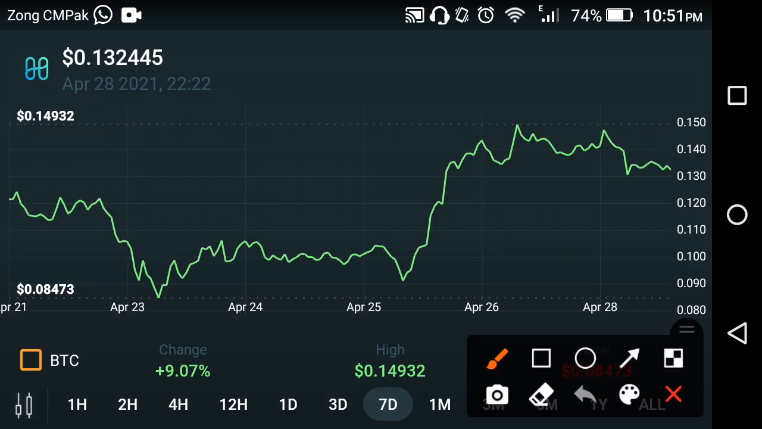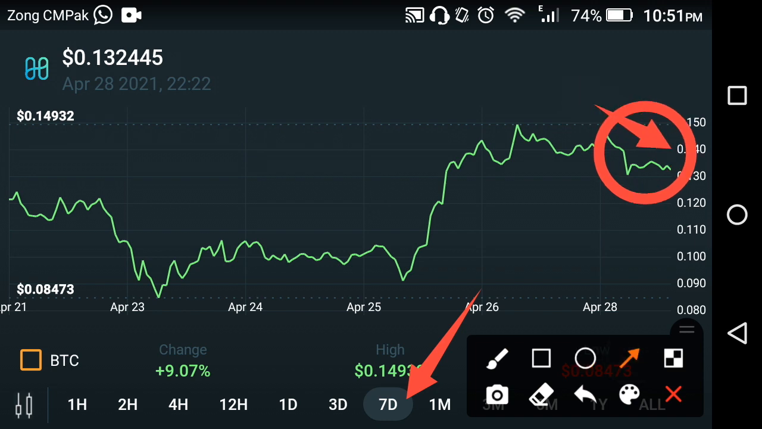As you can see here, that is the last 1 week price chart, and if we look at the last 1 day period, you can see the fall that occurred in Harmony One coin, friends. But if we look at the other change, as you can see the previous day's change in Harmony One coin was a positive 9.07% change.